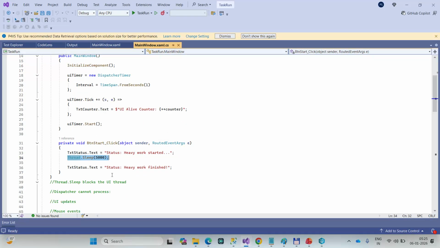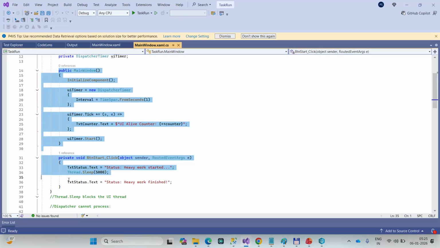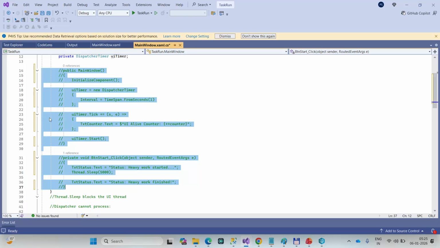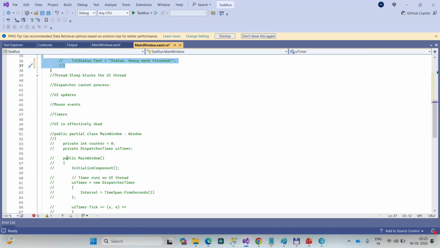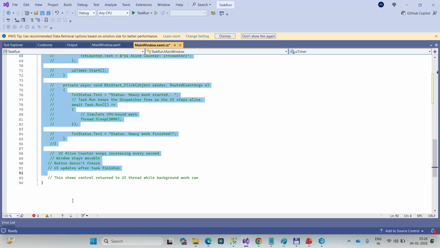I haven't used any Task.Run, I haven't used the multi-threading concept here, because of which everything is running on the main thread itself, and we are getting our UI blocked. Now I will comment this code section, and I will demo the next thing.